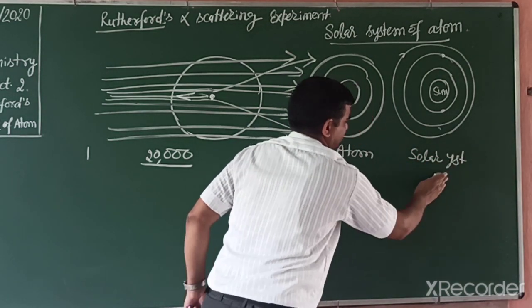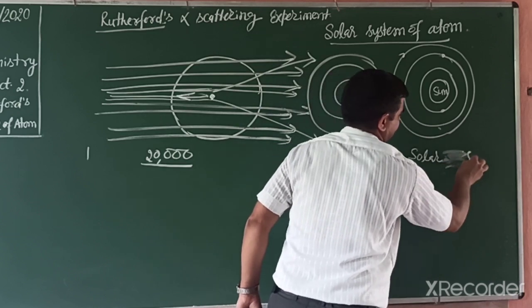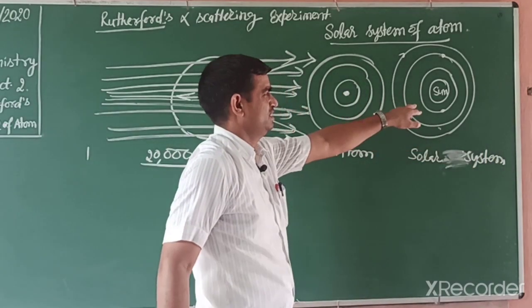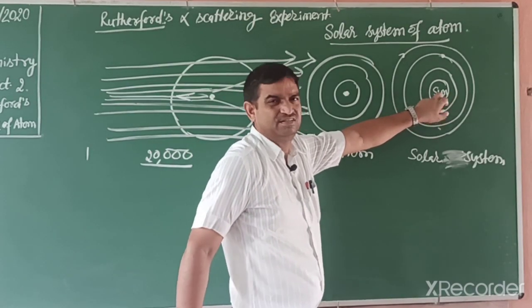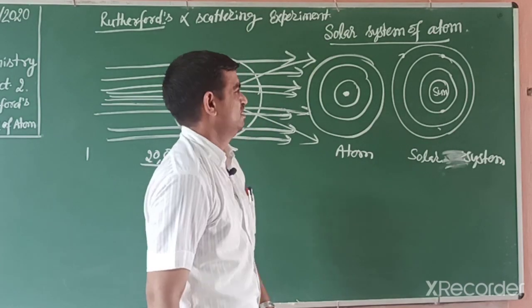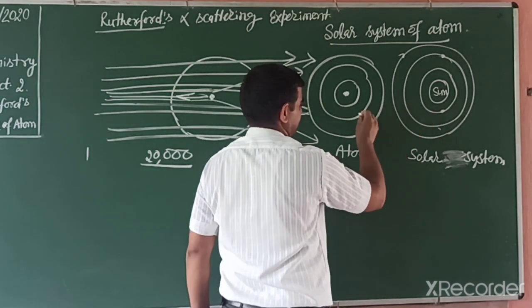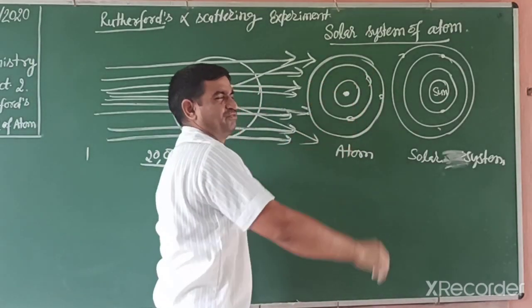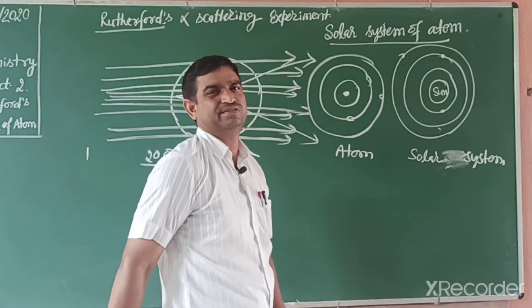Solar system. In the center of the nucleus, that is the sun. The sun is equal to this nucleus, that is the dense part. And these planets are like electrons. Electrons revolve around this nucleus in a circular path.